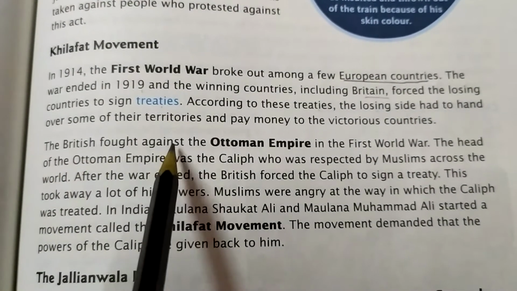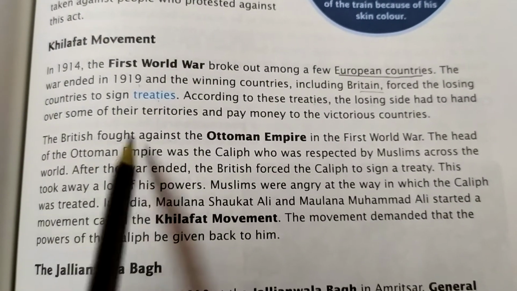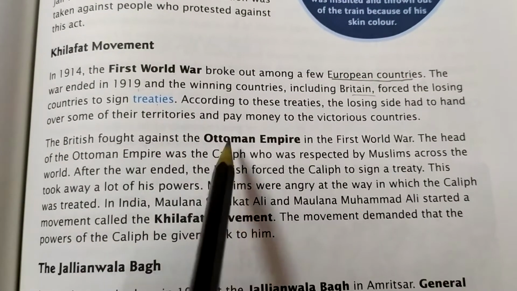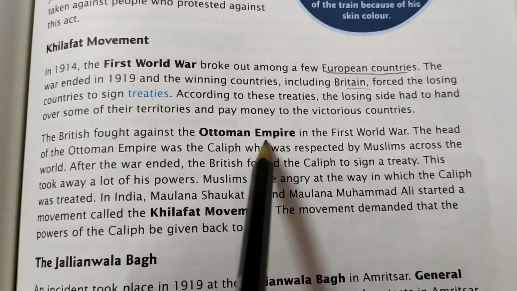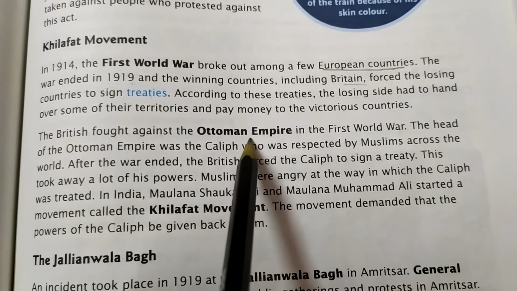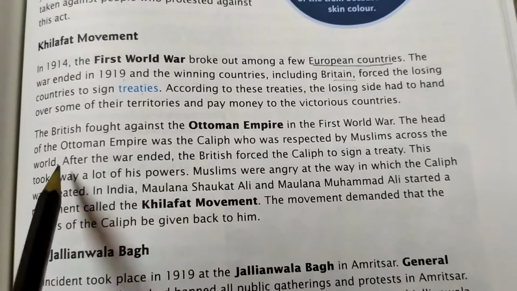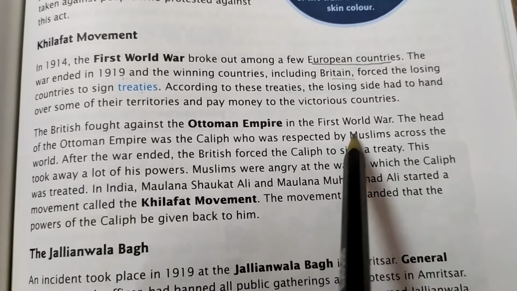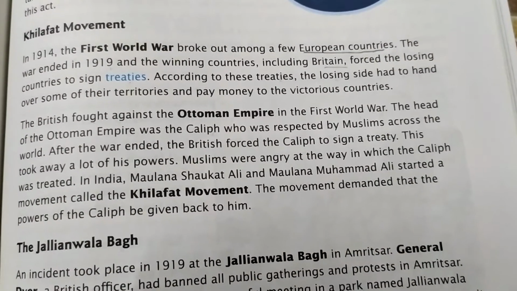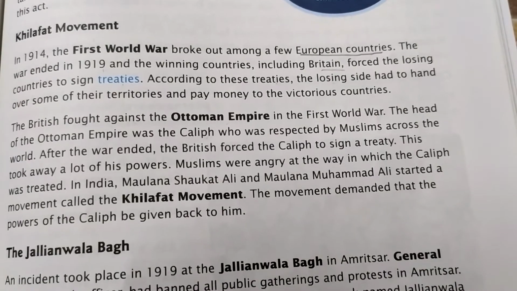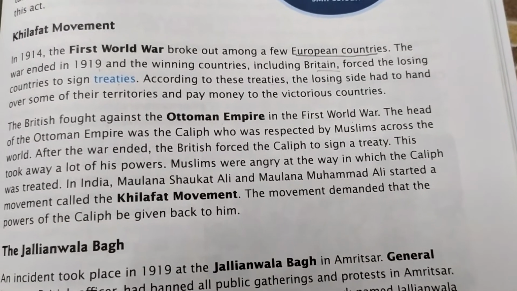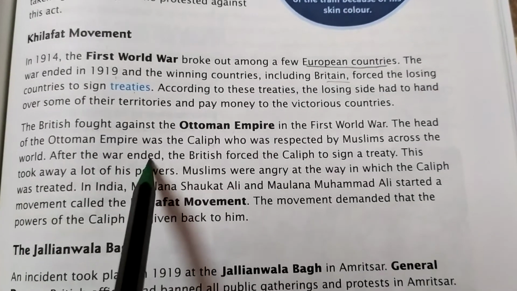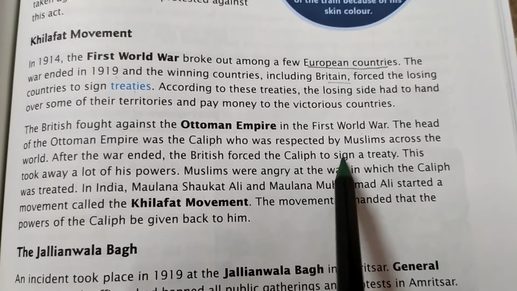The British fought against the Ottoman Empire in the First World War, that means the empire which existed in Turkey. The head of the Ottoman Empire was the Caliph, who was respected by Muslims across the world. After the war ended, the British forced the Caliph to sign a treaty.